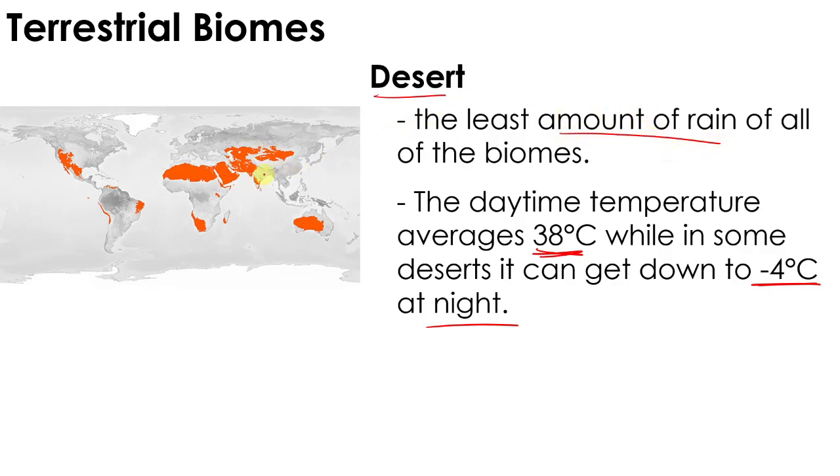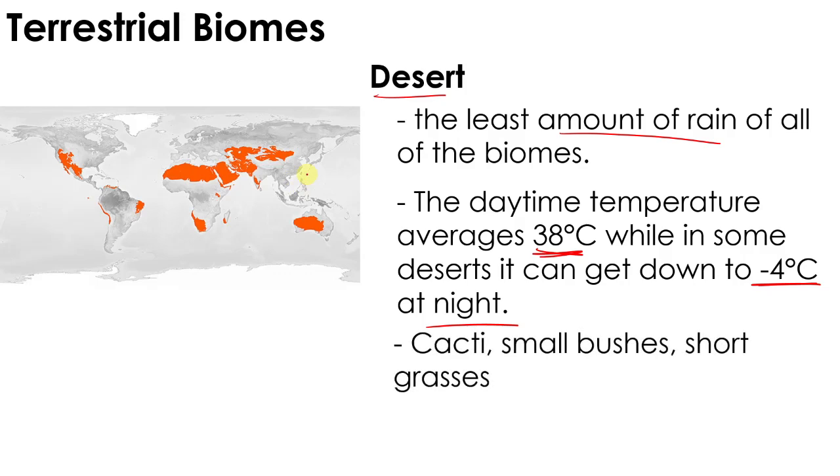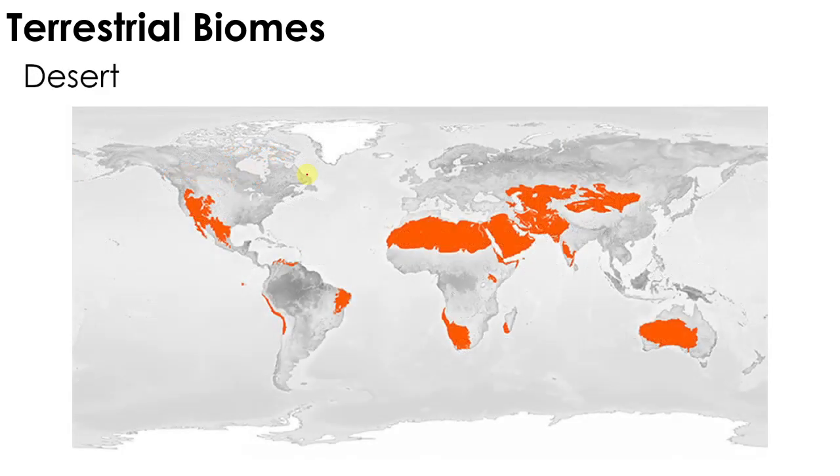So again, this area receives the least amount of rainfall throughout the year. Because there's less water here, there's less water available in the ground, so only small plants can survive here, like cactus, small bushes, and short grasses. Tall trees cannot survive here because tall trees can only survive when there's enough water. This one is the desert.